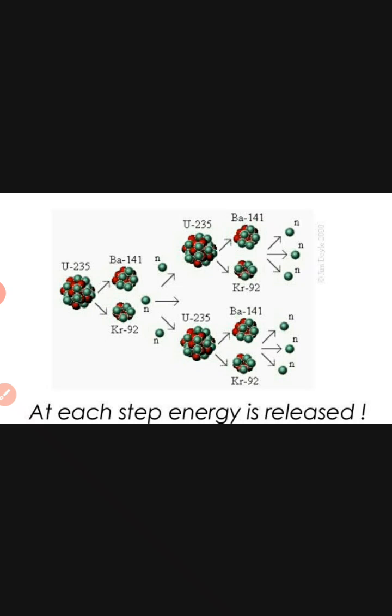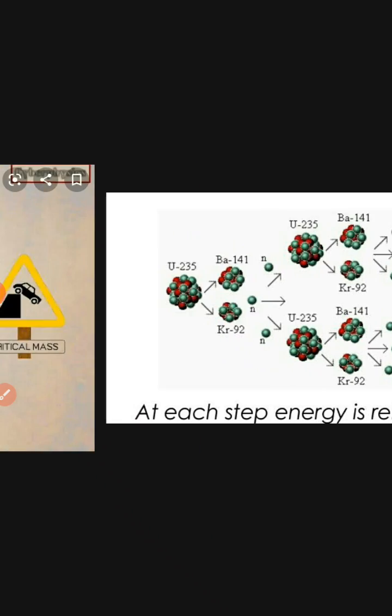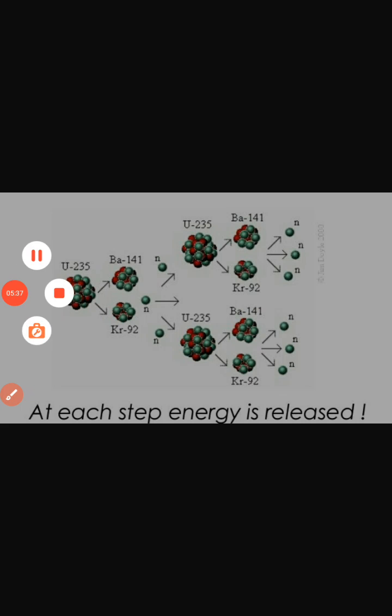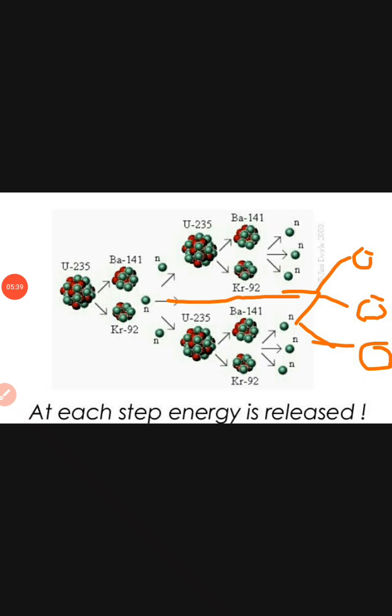When the uranium 235 is bombarded with the neutron, here we can see the 3 neutrons produced. This neutron is the bombarding neutron. Here we can see the neutron image. This neutron undergoes fission, creating the uranium fission.